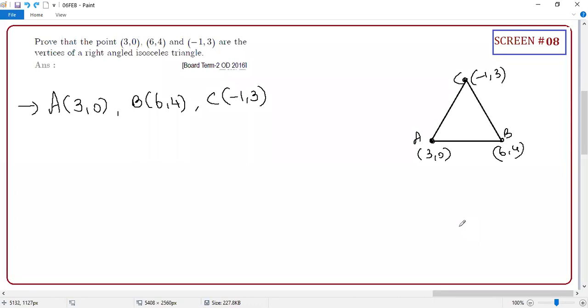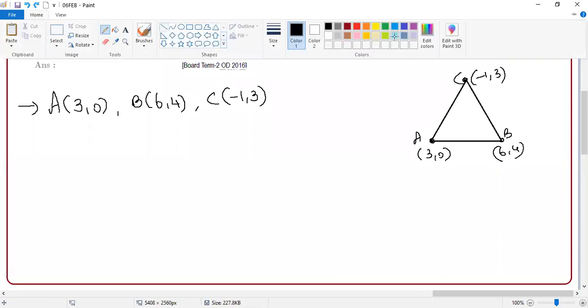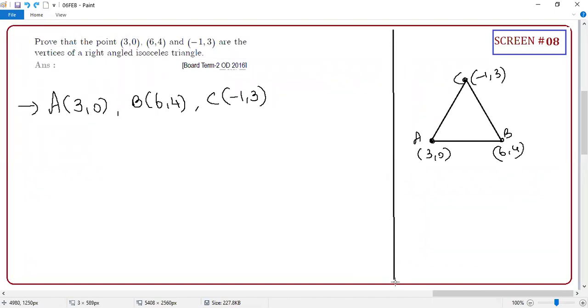What is Pythagoras saying? The square of the greater side, I'm not going to use the word hypotenuse, should be equal to the sum of the squares of the other two sides. It should be like a mantra, like how you sing a song. The definition should be like a song. Clear or not? Okay, ready.